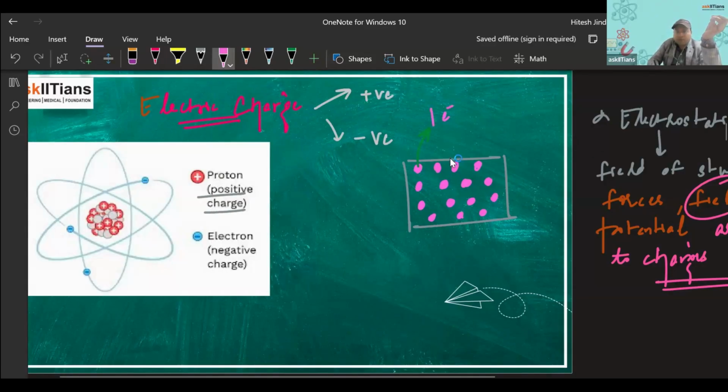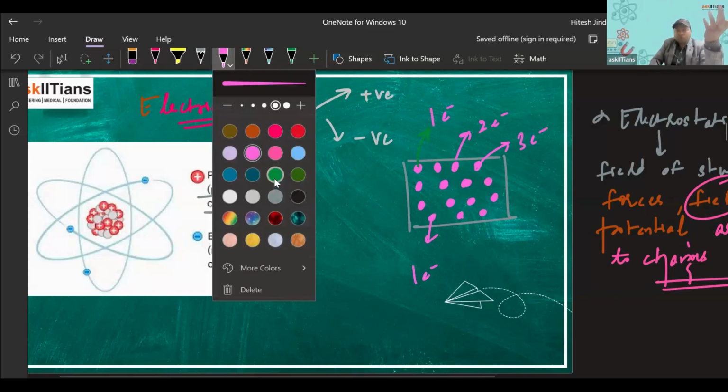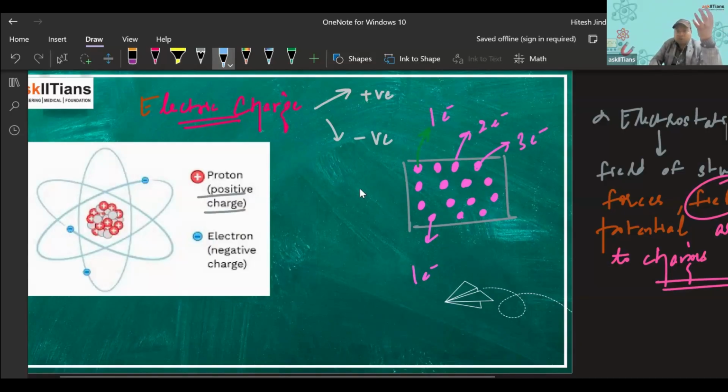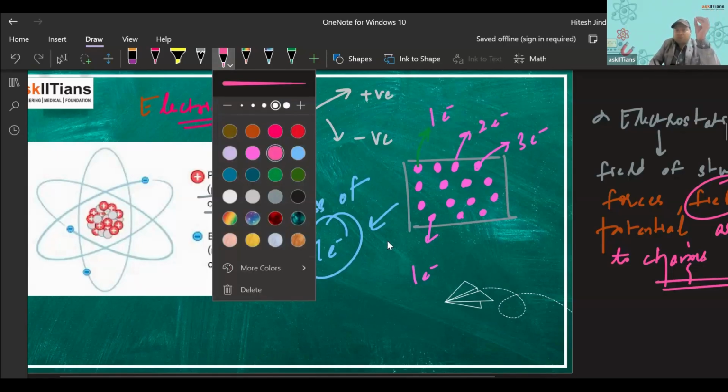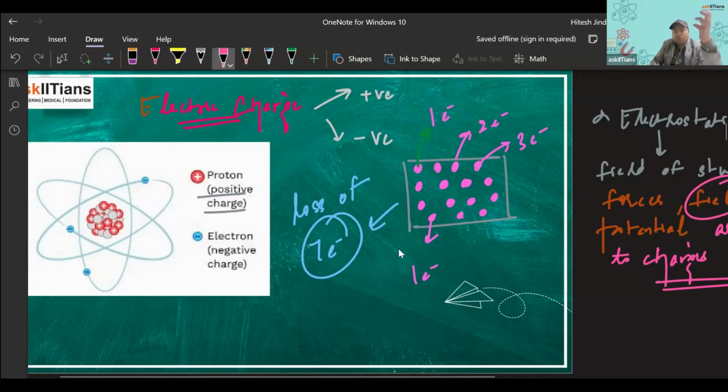One electron I have taken from here, I have taken two electrons from here, I have taken, for example, let's say three electrons from here, and I have taken one more electron from here. So this body loses some electrons. How many electrons has this body lost now? One, two, six, seven. There are seven electrons this body has lost. Loss of seven electrons. So now, does this body become charged or not?